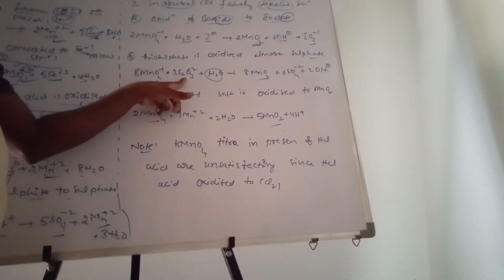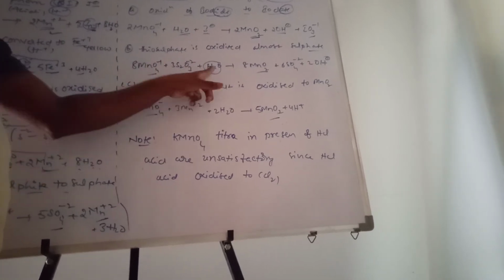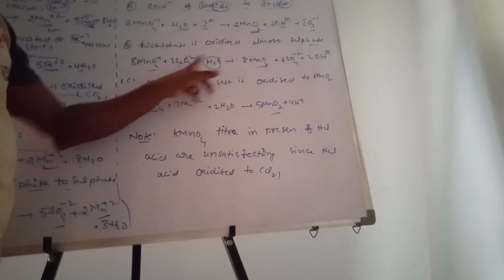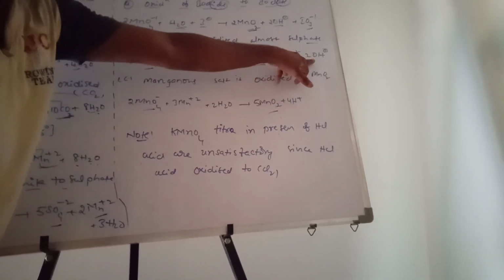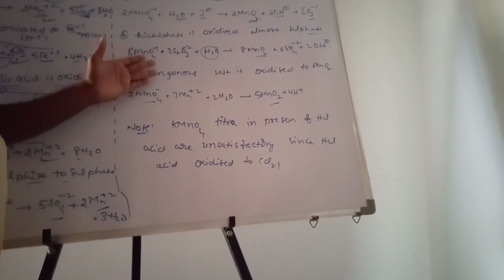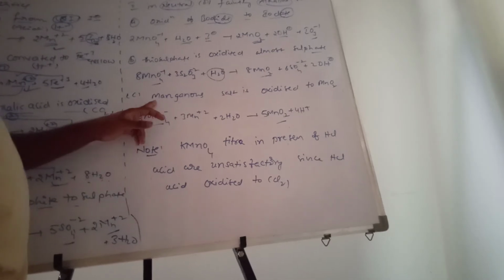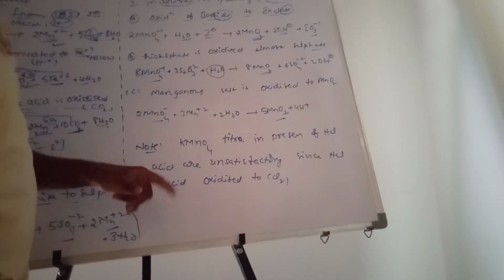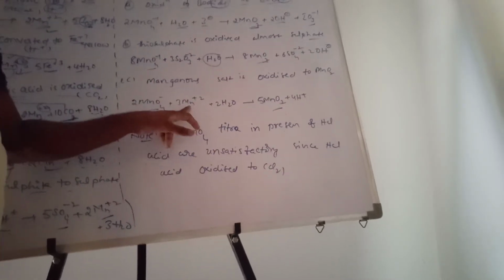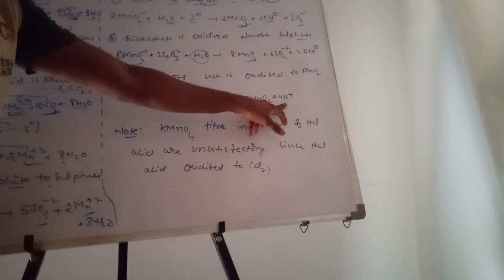Thiosulfate, S2O3 power minus 2 is thiosulfate. 8 moles of MnO2 in the neutral. After it is converted to MnO2, thiosulfate is converted to sulfate in basic medium. Do the balancing yourself. Very low priority, less chances of being asked from the examination point of view. Manganese salt is oxidized to MnO2. MnO4 power minus 1 is converted to MnO2. All this together is formed and water is converted to 4H plus.